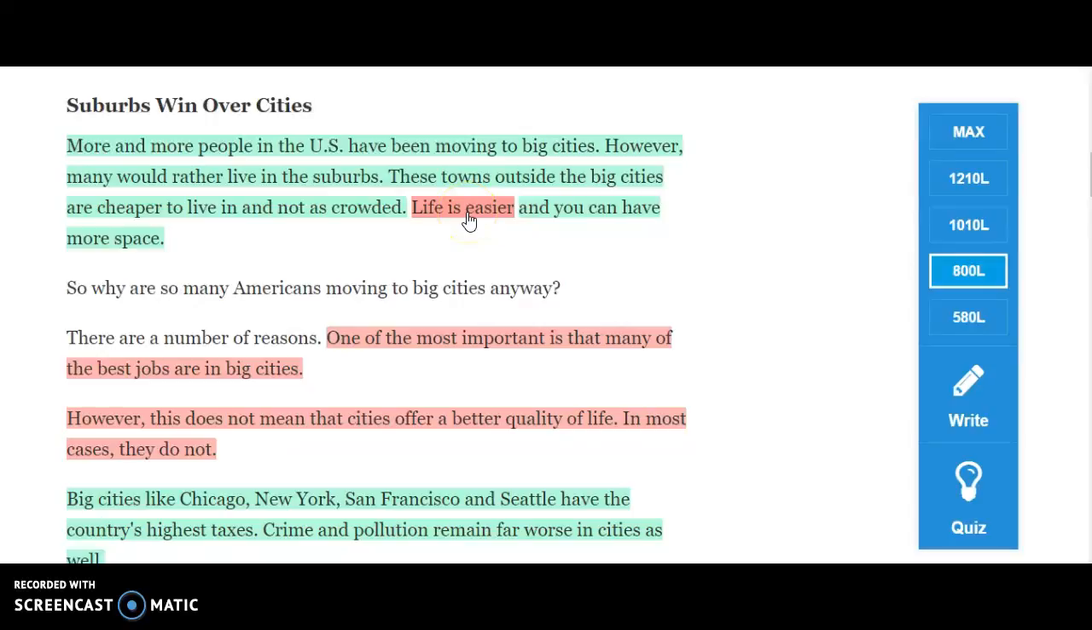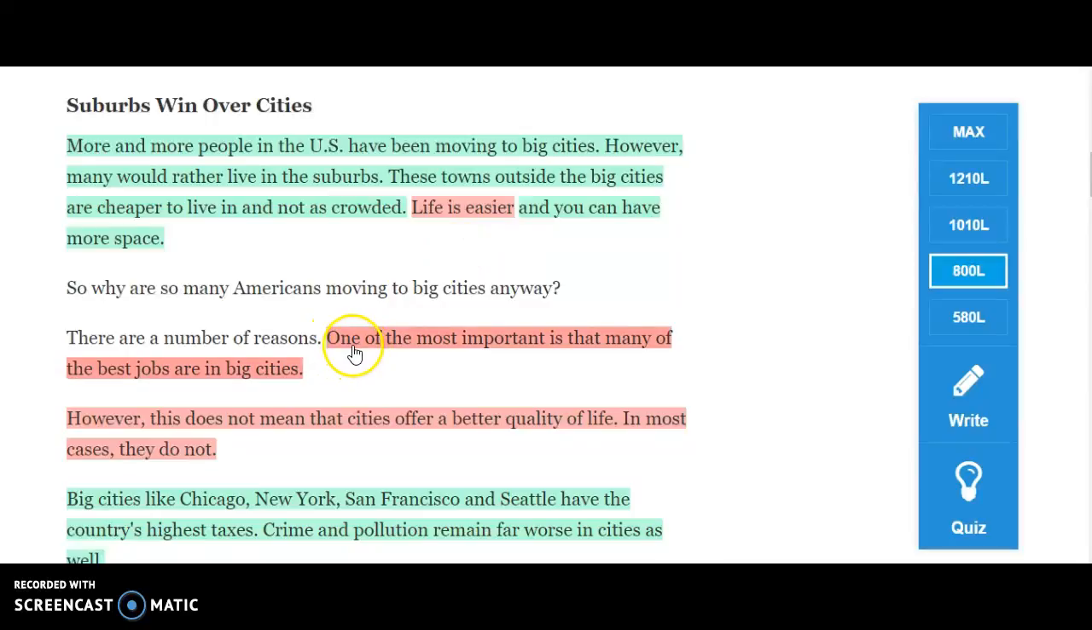To say that life is easier is not something that can be proven. It's very qualitative or subjective. What one person thinks might be an easier life isn't always necessarily easier. So that's an opinion. Where it says you can have more space, that's a fact. You can have more space in the suburb. You don't always have more space, but you can. It's provable. We could look at data about the size of homes, about the size of yards, the space between homes in a neighborhood. There are many ways we could prove this.